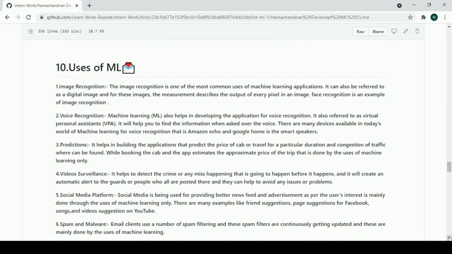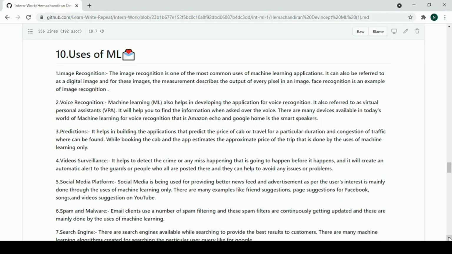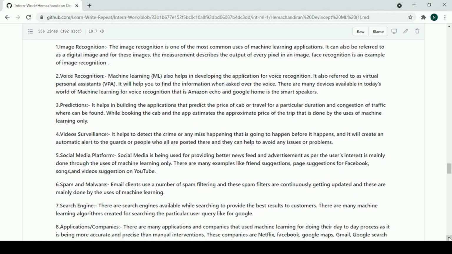Now coming towards voice recognition. It is also referred to as virtual personal assistants, VPA. It will help you to find information when asked over voice, like Amazon Echo and Google Home, which are smart speakers. Predictions. It helps in building applications that predict the price of a cab or travel for a particular duration, and where congestion of traffic can be found.